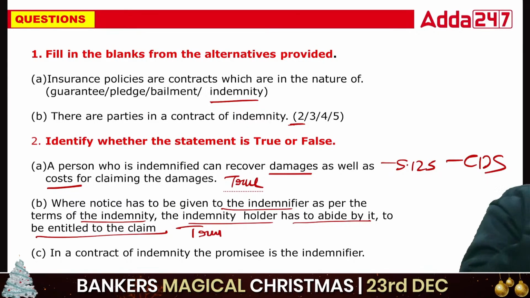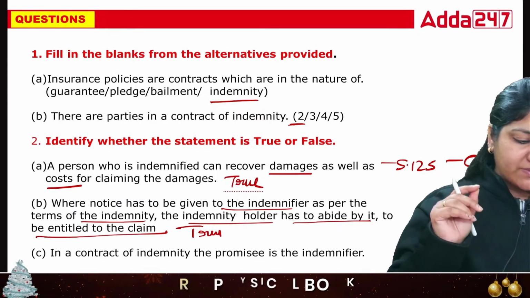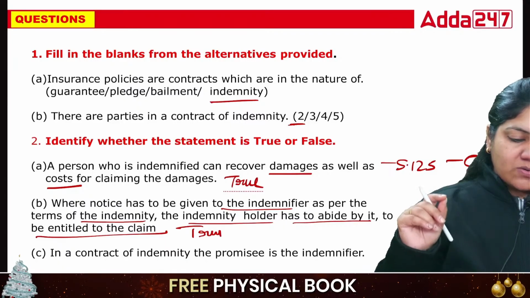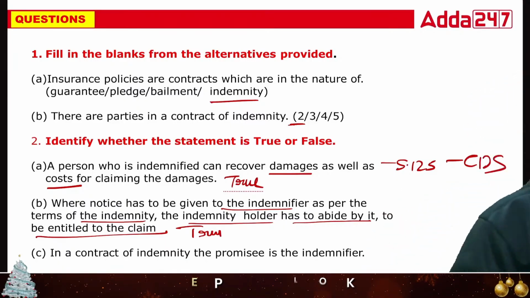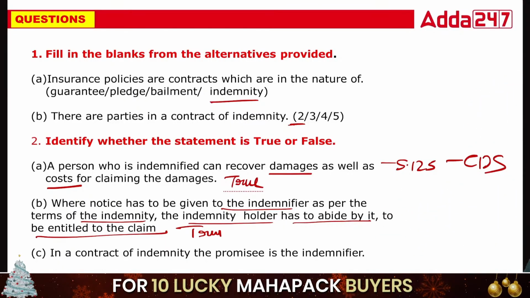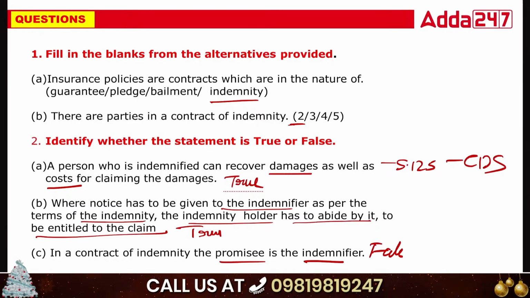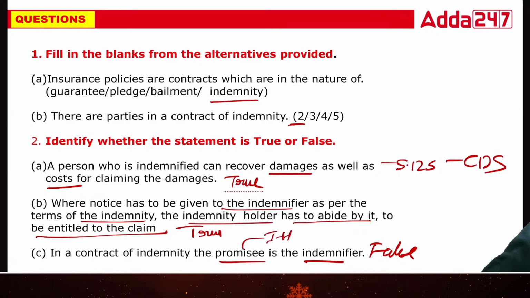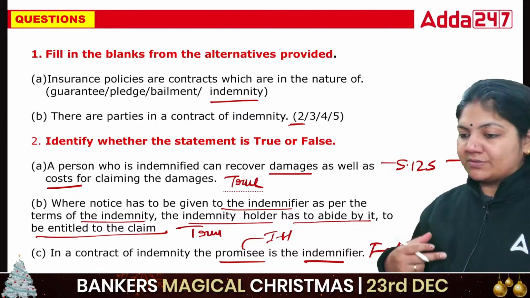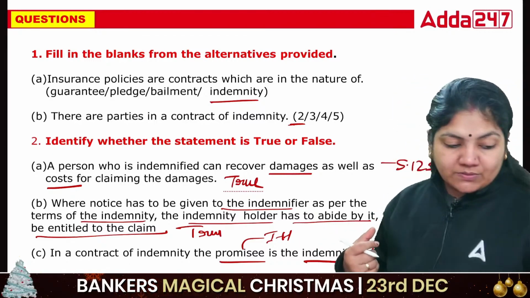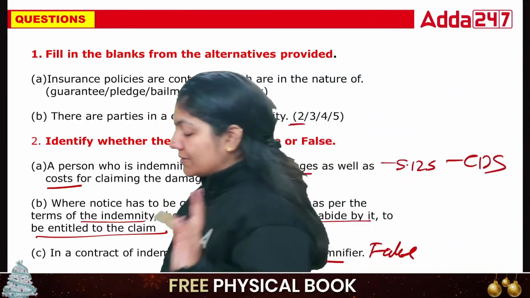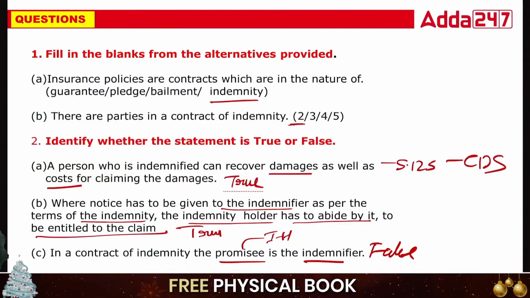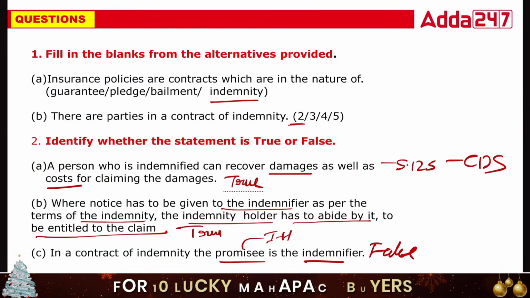Where notice has to be given to the indemnifier as per the terms of indemnity, the indemnity holder has to abide by it, yes. In a contract of indemnity, the promisee is the indemnifier, no. This is false, because the promisee is the indemnity holder. I hope that is clear to all of you. Just a quick revision.